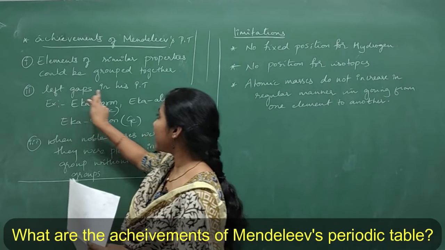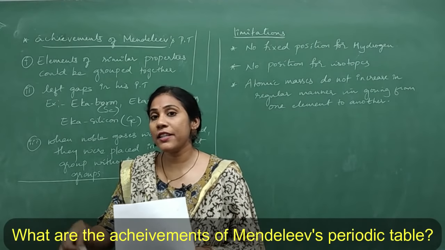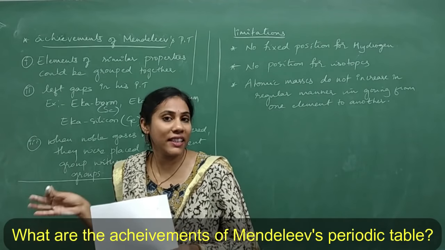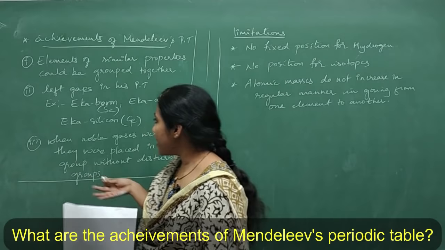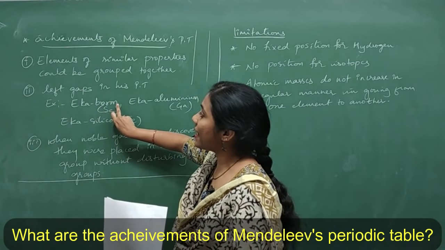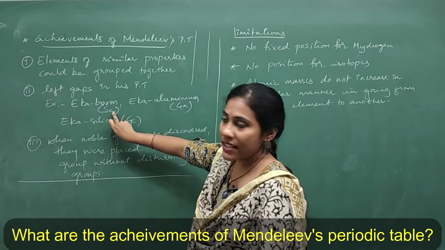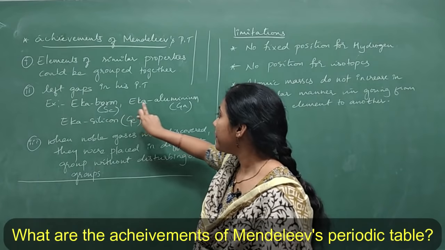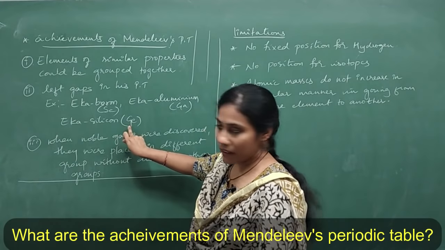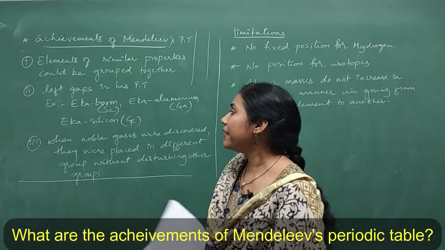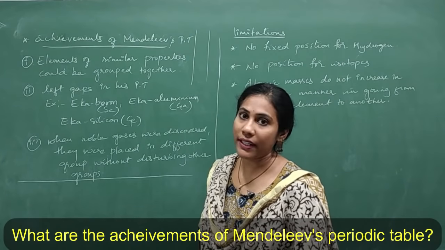Second one is he left gaps in the periodic table for newly discovered elements. In case any element is newly discovered later, we should have a place for it in the periodic table, right? So for that he has given gaps. For example, Eka boron, he has given a space and in that space it was mentioned as Eka boron. Later it was discovered as the element scandium. Eka aluminium, which is nothing but gallium. Eka silicon, and that place was filled by the element germanium. So this is the major advantage of Mendeleev's periodic table.